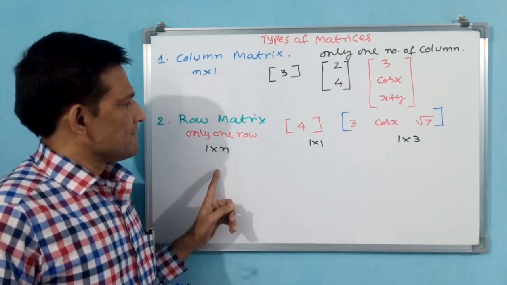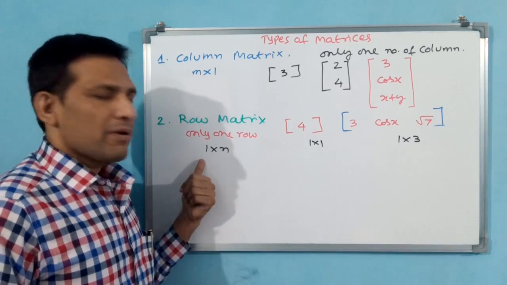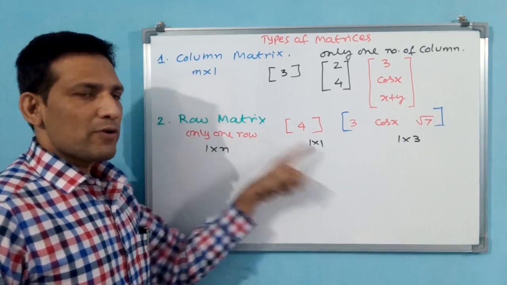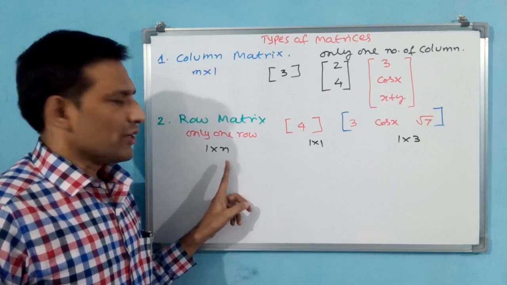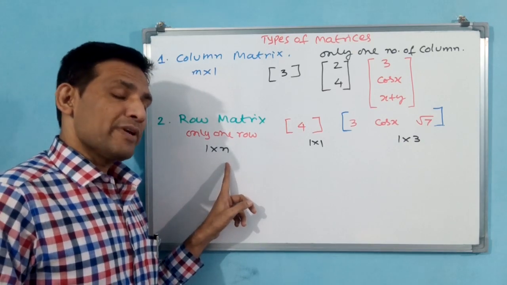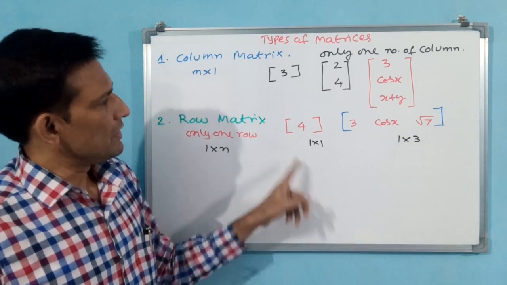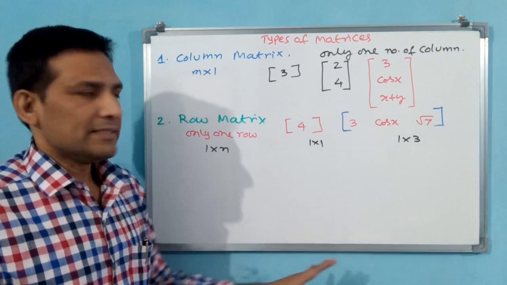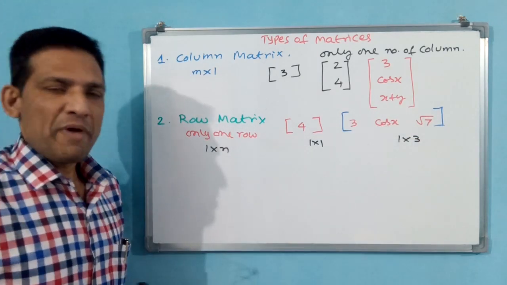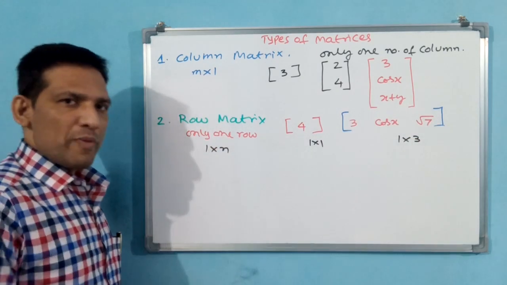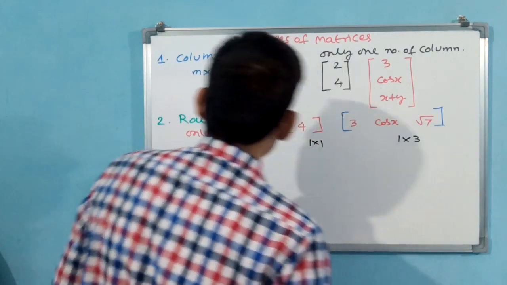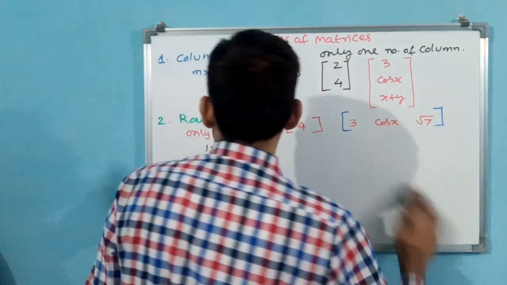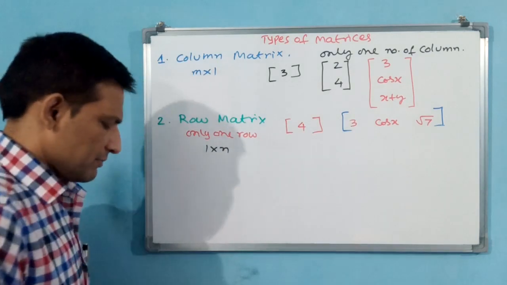1 by n. Why 1 by n? Because the number of rows is not going to change. Only one row will be there. That is why 1 into n. You can go up to n number of columns, 1, 2, 3 like that. Okay? This is called row matrix. Column matrix, row matrix. That means in one the row number will be changing and in the other the column number will be changing. Based on that, this row matrix and column matrix are going to come.